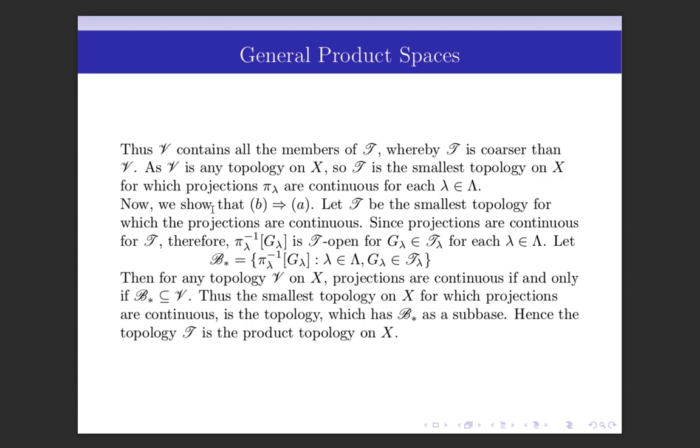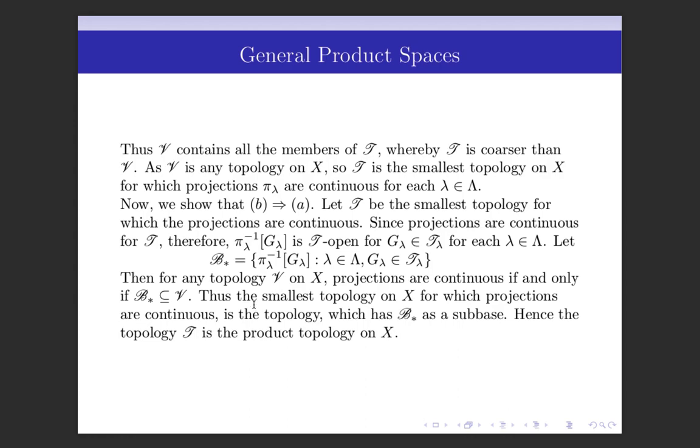Now we show that B implies A. So let T be the smallest topology for which the projections are continuous. We have to show that T is the product topology on X. Since projections are continuous for T, therefore pi_lambda inverse G_lambda is T open for G_lambda belongs to T_lambda for each lambda in capital Lambda.